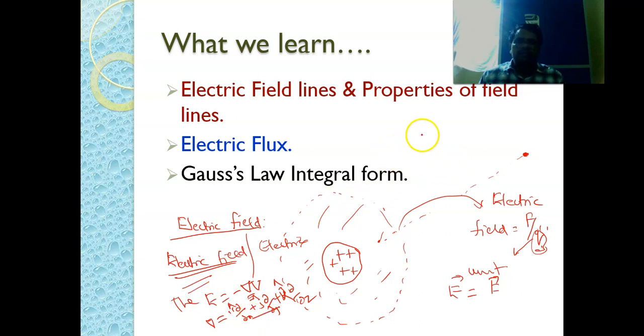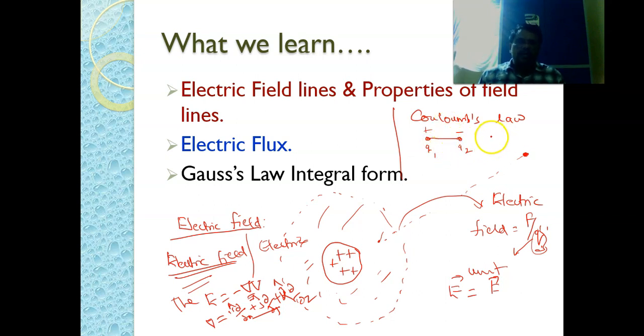And we have also discussed Coulomb's law. Coulomb's law states as, let us say, we have two charges, one is Q1, the other is Q2. If they are unlike charges, that means this is positive, this is negative, between them an attractive force will be there.